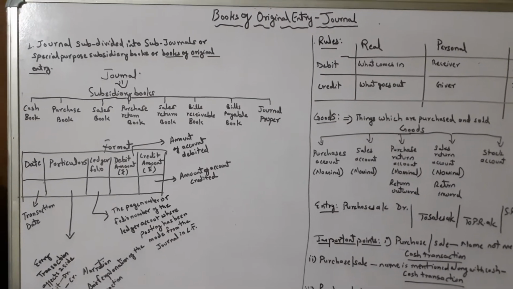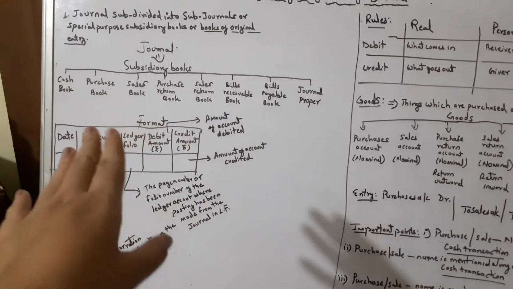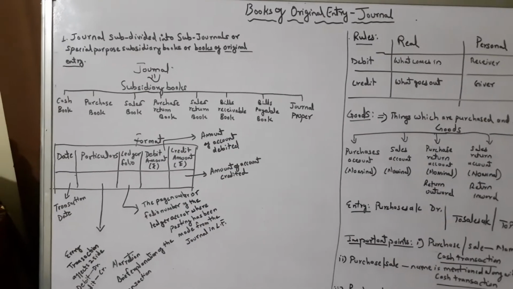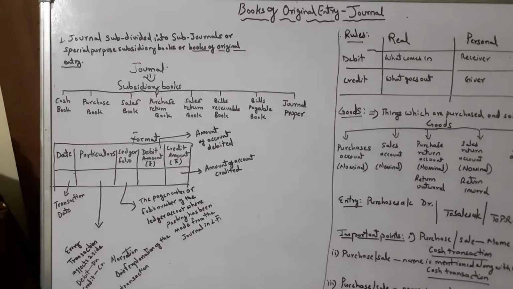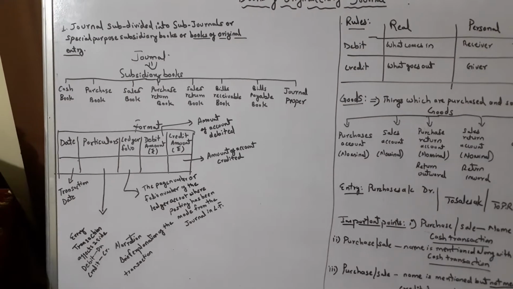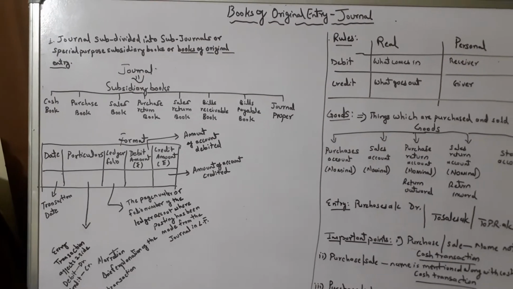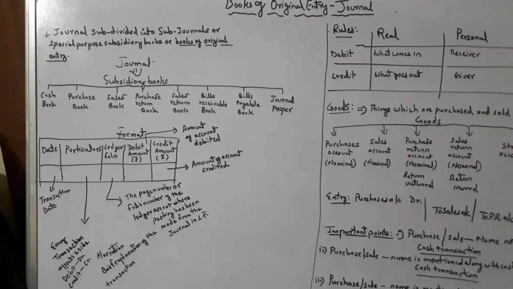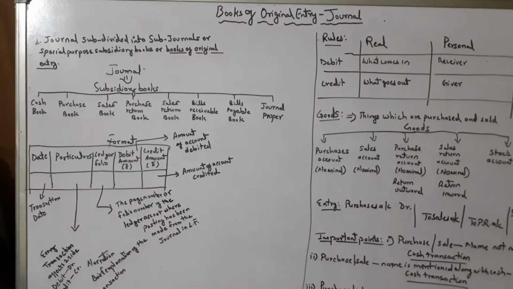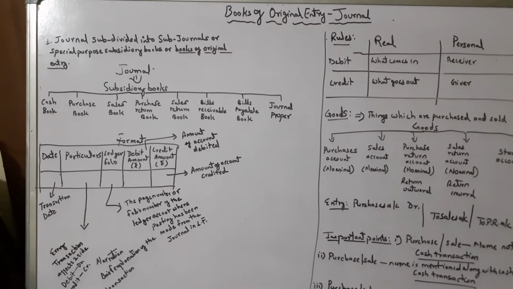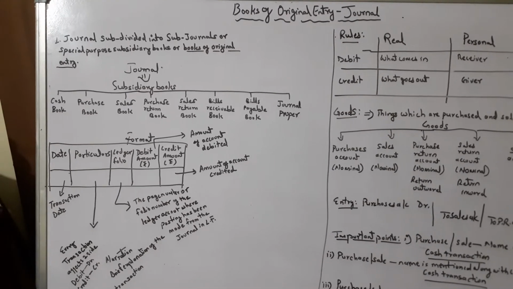So there are certain sub-journals which are maintained under journal. As you can see, journal and subsidiary books are written here: cash book, purchase book, sales book, purchase return book, sales return book, bills receivable book, bills payable book, and journal proper. These are the books where initially the transactions are recorded. Say, if the transaction is of cash nature, it will be recorded under cash book. If it is based on credit purchases, credit means आप उधार में जब खरीदते हो, that time you have to enter the transactions under purchases book.